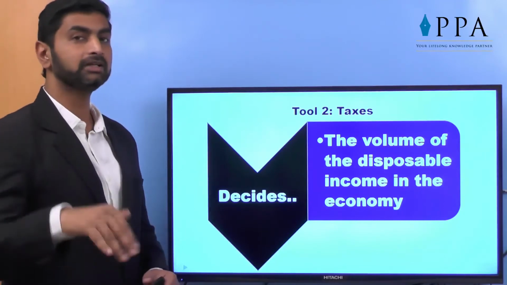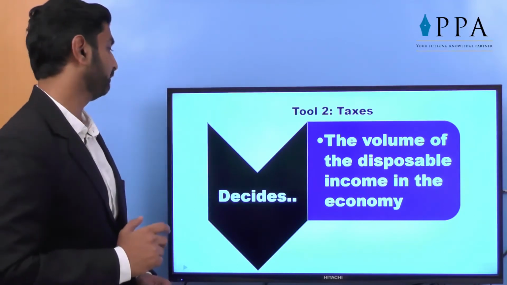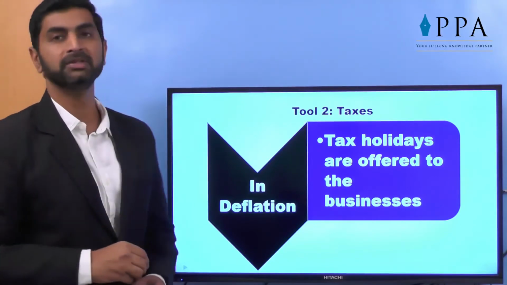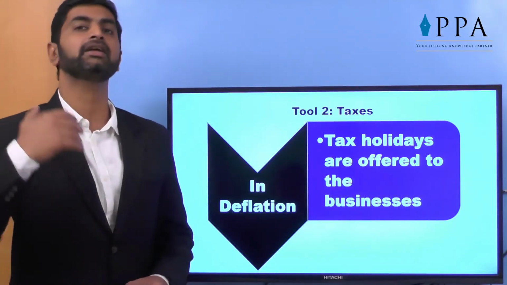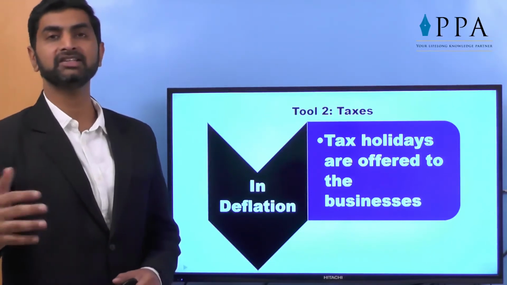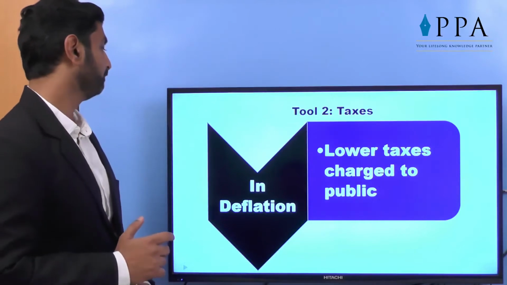More is the disposable income, more will be the demand in the market. In the time of deflation, tax holidays are offered to businesses. When there is deflation, no demand, get the tax benefits, start the projects, make the supply at lower prices, then the demand will go up.